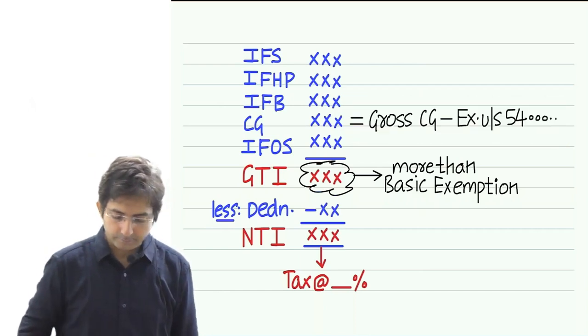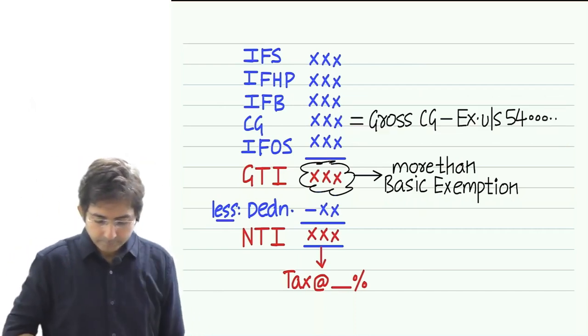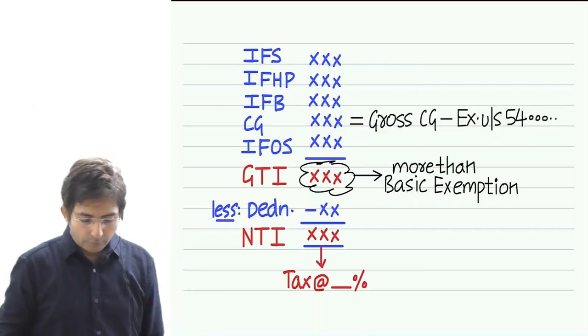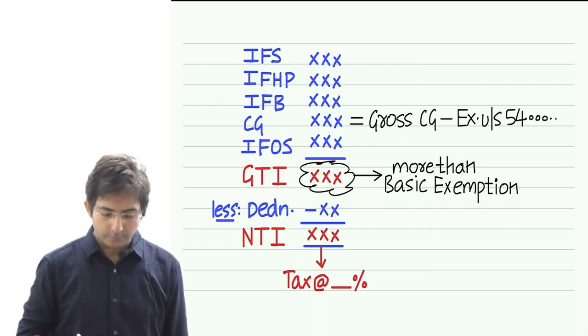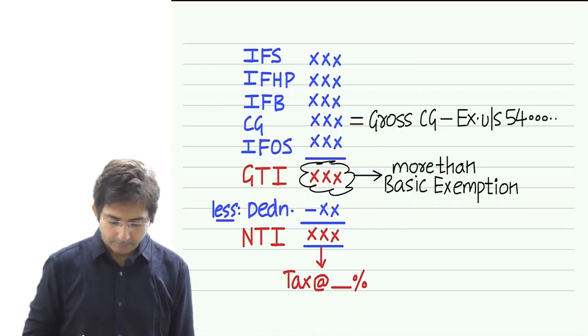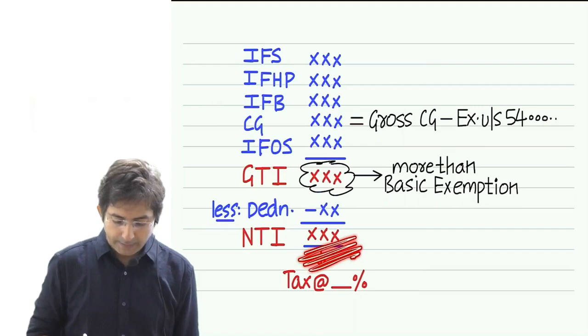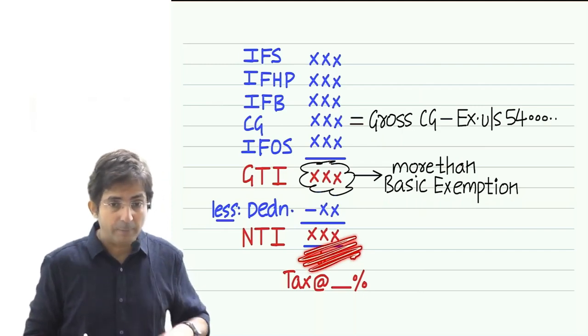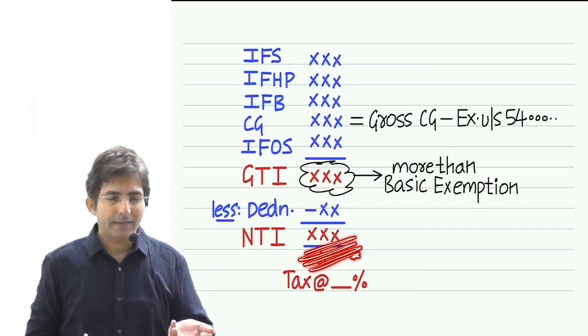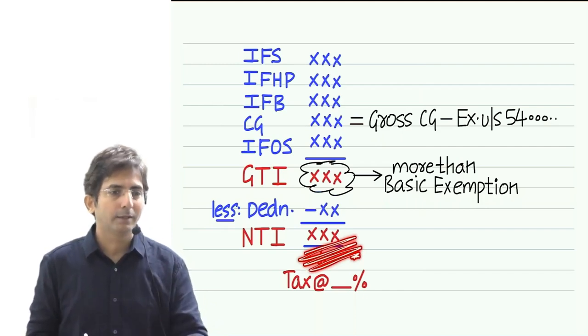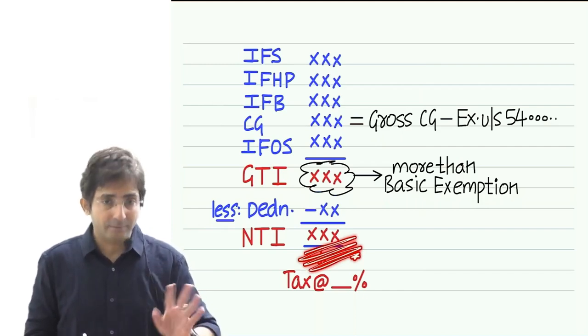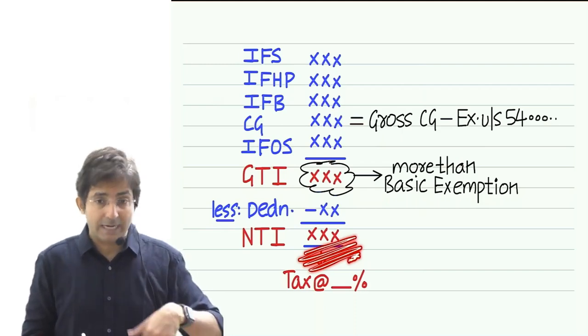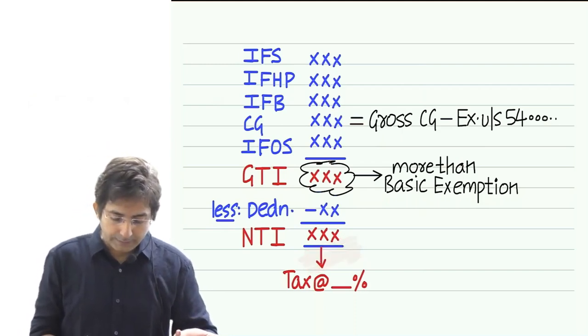Look at the screen. How will you decide whether to file the return or not? Answer step by step. Will you decide based on NTI? No. In NTI, you have to add back chapter 6A. Add back means it is gross total income only. In NTI, if you add back chapter 6A, you will come to GTI.